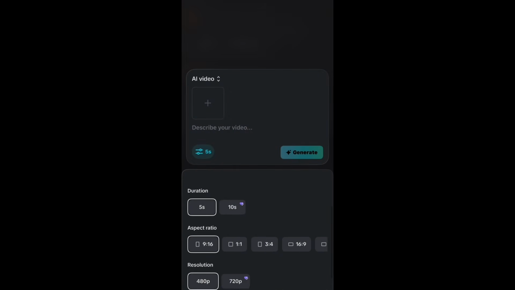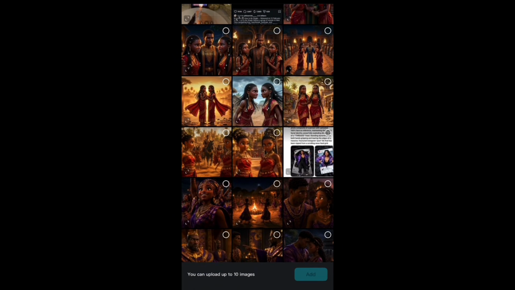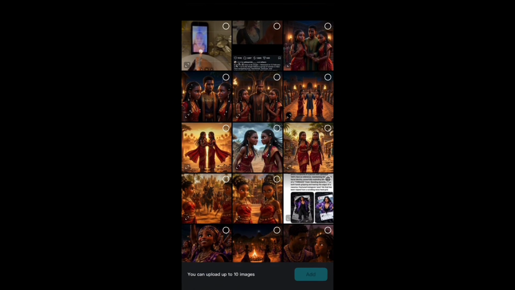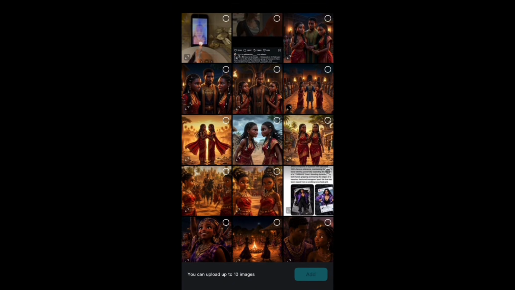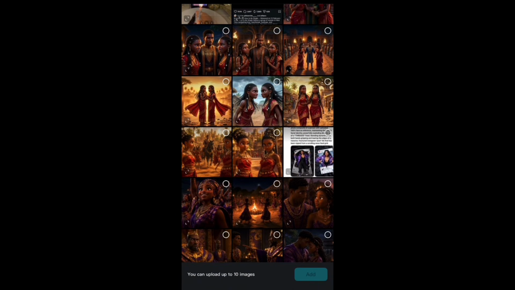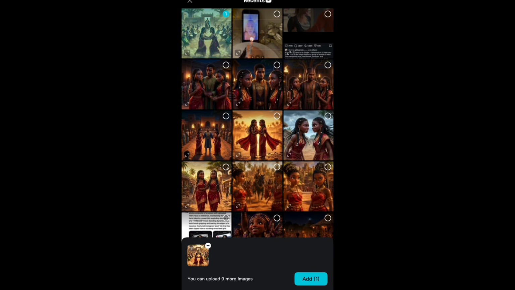So this is not a free tool, it is a paid tool, but the second tool we're using in this tutorial is a free tool. So let's finish with this one, then I'll show you why we're not using this CapCut to generate all our videos, even though I'm on the pro plan and I have access to credits that I can use. So to create our video, we're going to click on this plus sign and upload an image. So we'll select the first image.